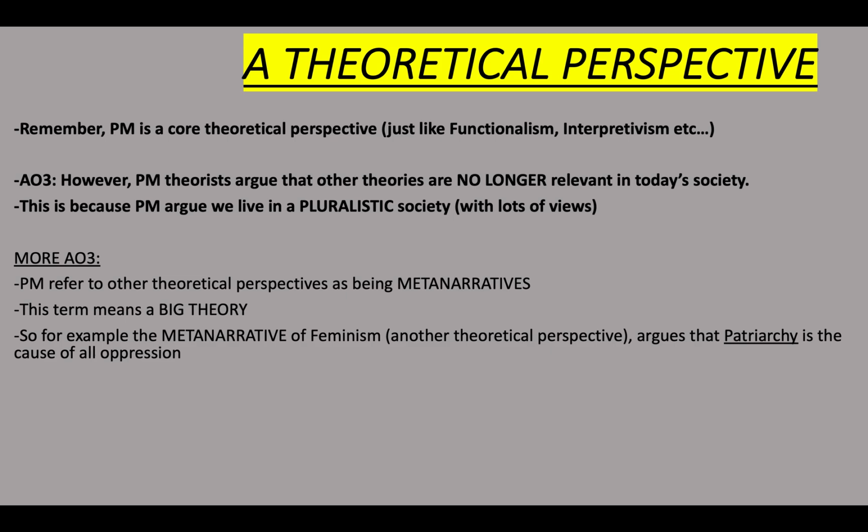Marxists, their big meta-narrative, their big theory is that capitalism causes all problems. So postmodernists refer to other theories as meta-narratives, and these have a big theory at their heart, at their core. The meta-narrative for feminism is patriarchy, for Marxism it's capitalism, for instance.